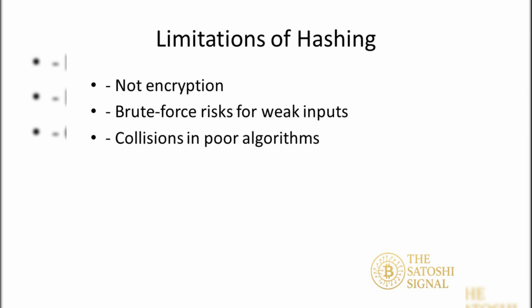Example: using MD5 for file verification is risky because it's prone to collision. If you hash 1234 and ABCD and get the same output, it's a failed hash function. Always use secure hashes like SHA-256 or SHA-3.